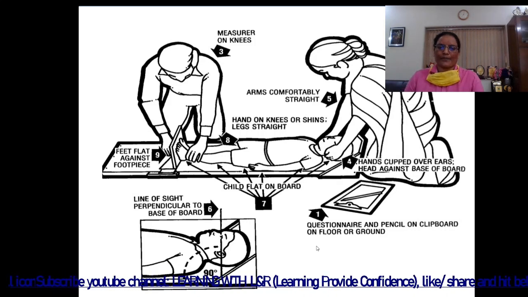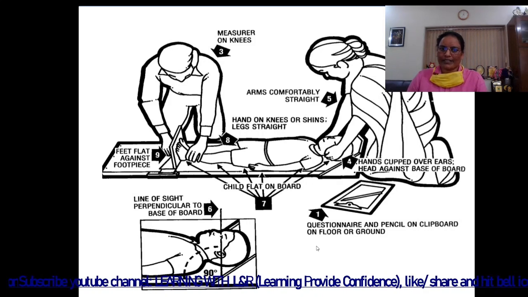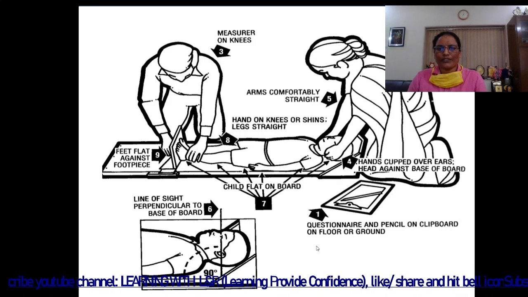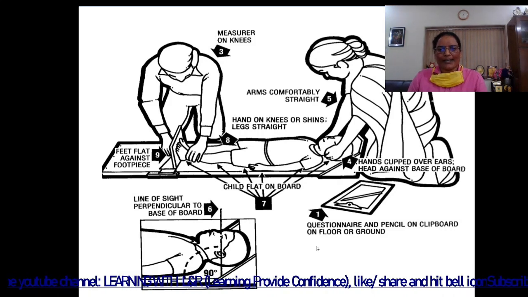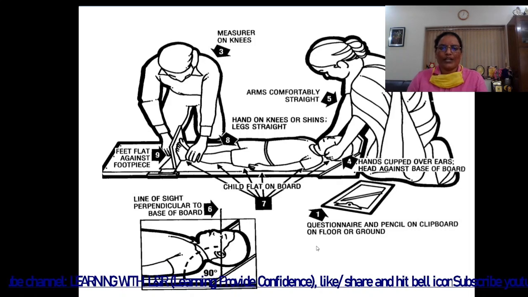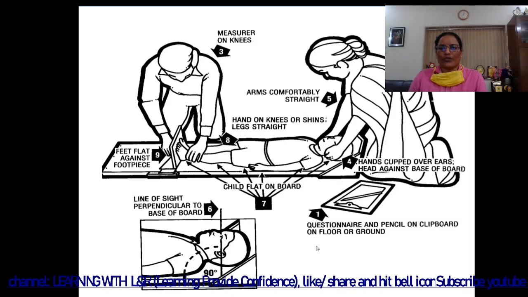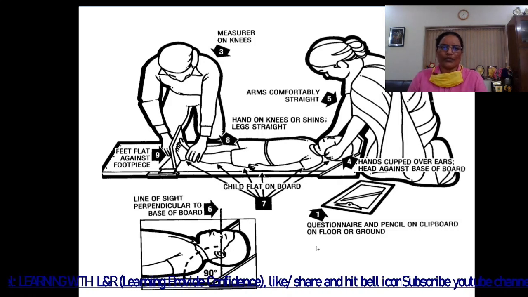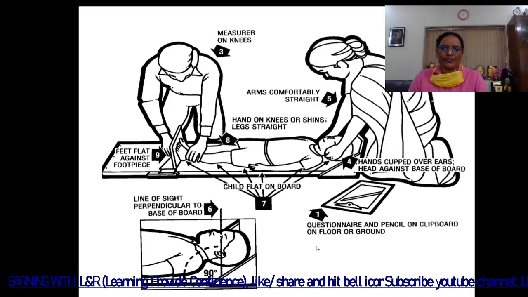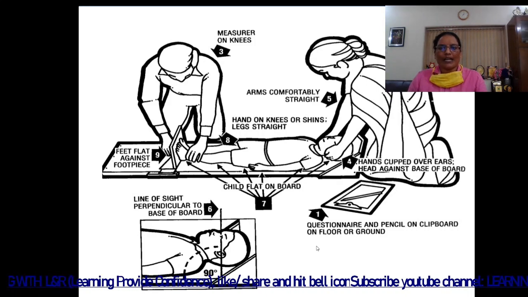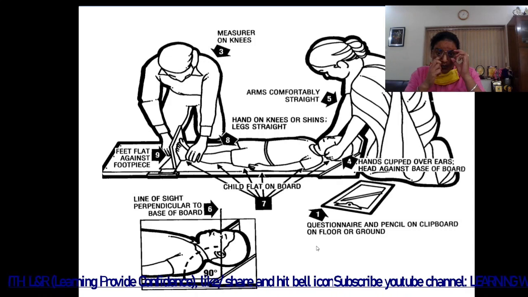You can see the points given from 1 to 9. The first one, questionnaire and pencil on clipboard, on floor or the ground. The second one, assistant on knees. The third one, measurer on knees. Fourth one, hands cupped over ears, head against base of board.